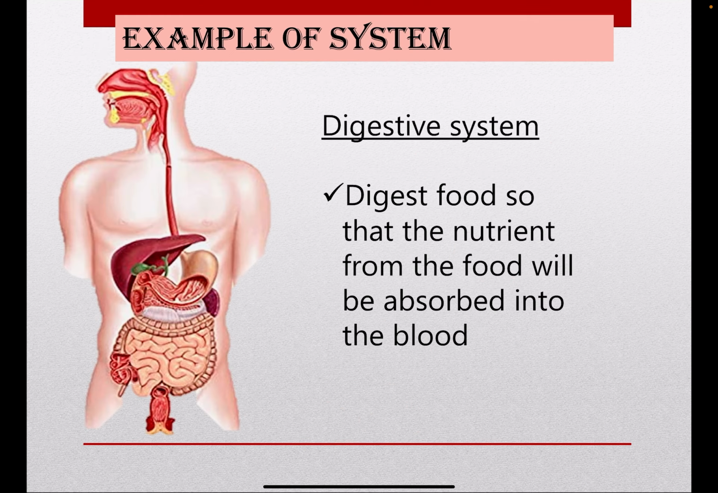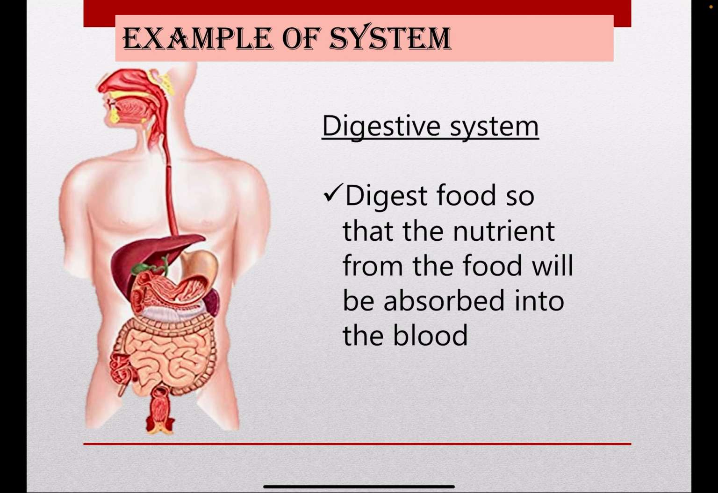Next is a digestive system. Digestive system is very important to digest food, or break down food that we eat, into nutrients or into a simpler substance so that the substance will be absorbed into the blood. Why the substance need to be absorbed into the blood? Because the blood will carry the simpler substance into the cells throughout our body so that the cell will utilize or will use the nutrient for body development.